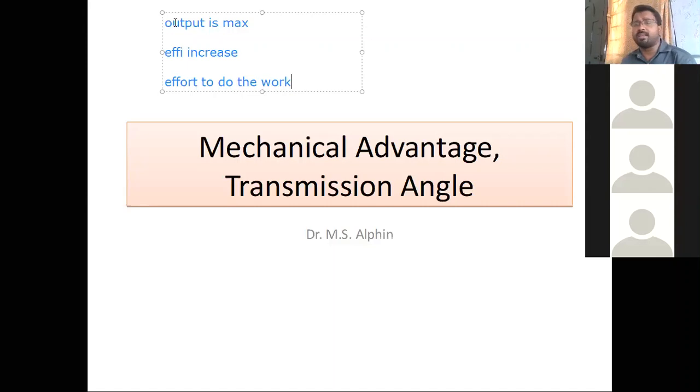Right from the simple mechanism, from pulleys to cycles to big drives and cranes or pneumatic circuits, everything is going behind this mechanical advantage. So today we are going to discuss mechanical advantage, focusing on four-bar linkages alone.